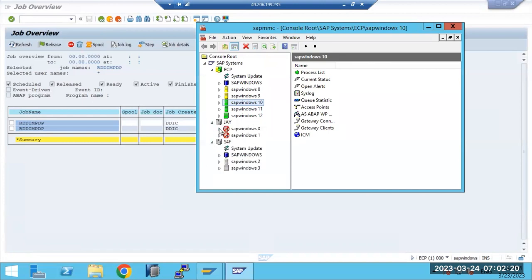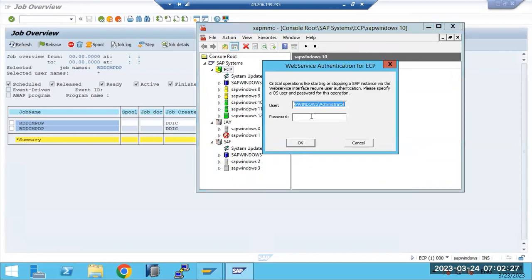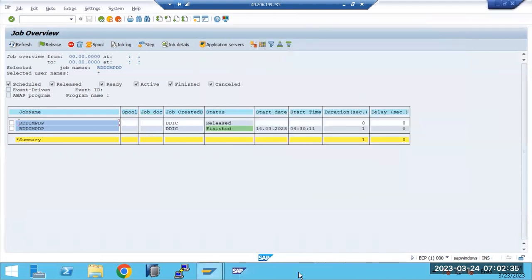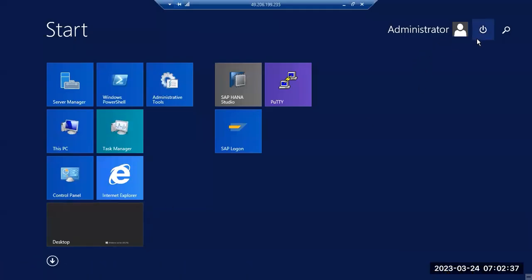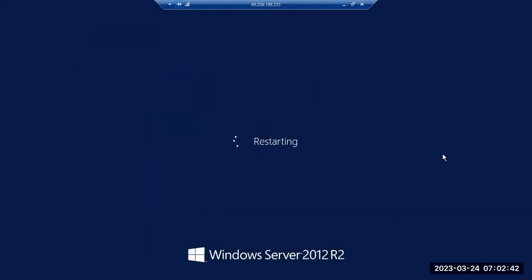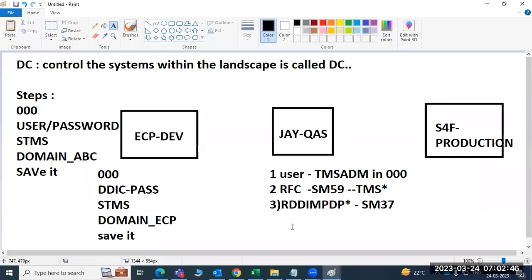Here I think these are not starting. I'm not sure why, but we will restart the entire system and try to bring up all. In Windows, normally we may face shared memory issues.